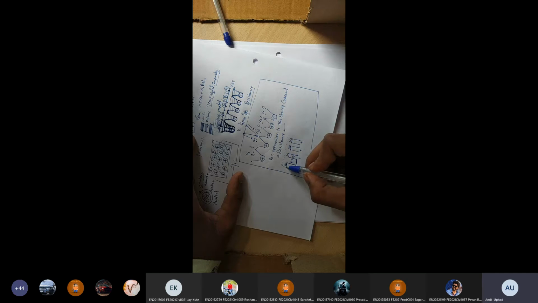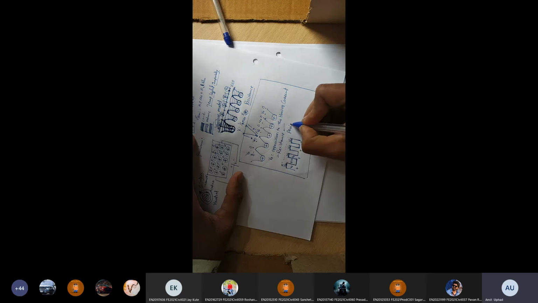This attractive potential is in terms of a potential well. This diagram is known as the Kronig-Penney model. Are you understanding? This is one of the models in which the electron feels potential. For this period it feels zero potential. For this period it feels V naught potential. For this period it feels zero potential. Again it feels V naught potential for this period, and for this period again zero potential. V naught, zero. After a period the potential is repeating. That's why the electron feels periodic potential.